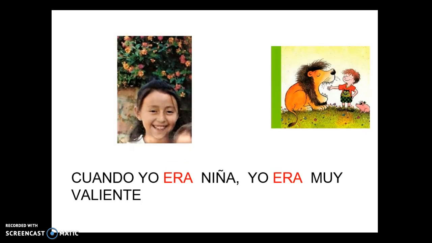So I am describing myself in the past. I am describing my physical appearance, my personality. So when I am describing somebody or when I am describing myself in the past, like when I was a child, I had long hair or something like that. I was tall. I will use in Spanish the imperfect for this kind of sentences or expressions. Okay.